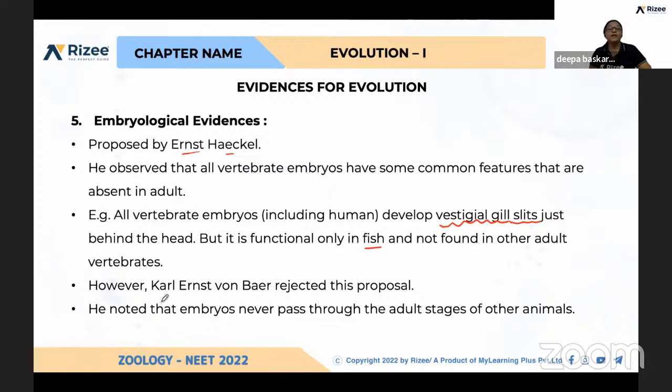However, Karl Ernst von Baer rejected this proposal. There were no vestigial gill slits present in all of the vertebrates in the embryonic stage. So this theory, the embryological evidences proposed by Ernst Haeckel, was rejected.